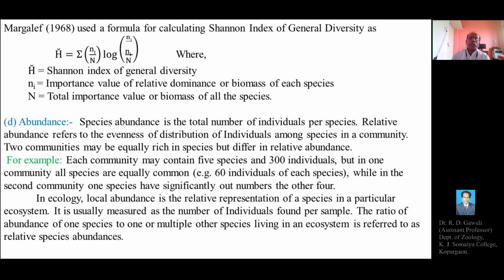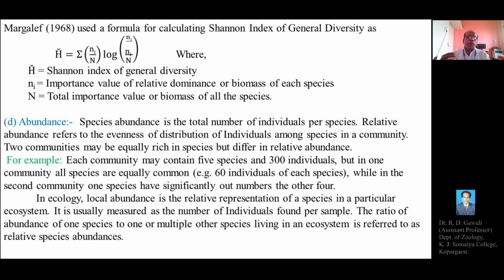Species abundance is the total number of individuals per species. Each of the species will have a definite number of individuals, and that number will be the abundance of that species. Each and every species will have a definite number of individuals or members in the community, and that number is called species abundance.